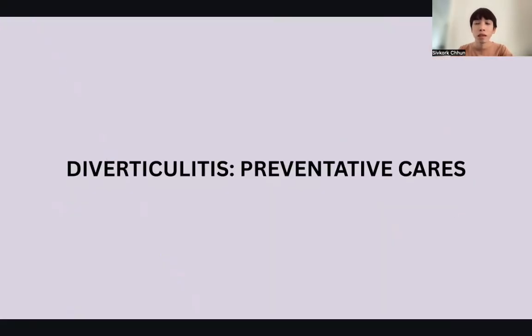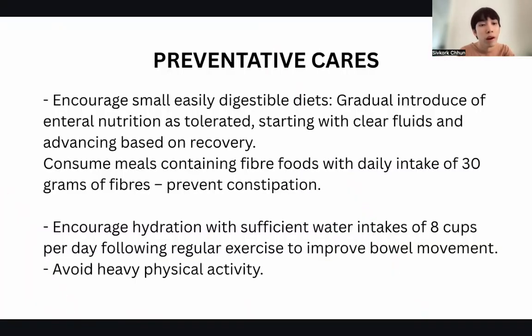So what are the preventative cares? The prevention for diverticulitis is simply based on diet. Encourage a small, easily digestible diet, with gradual introduction of enteral nutrition as tolerated, starting with clear fluids and small foods, and then advancing. Commonly consume meals with fiber food, and the daily intake should be 30 grams of fiber to prevent constipation.